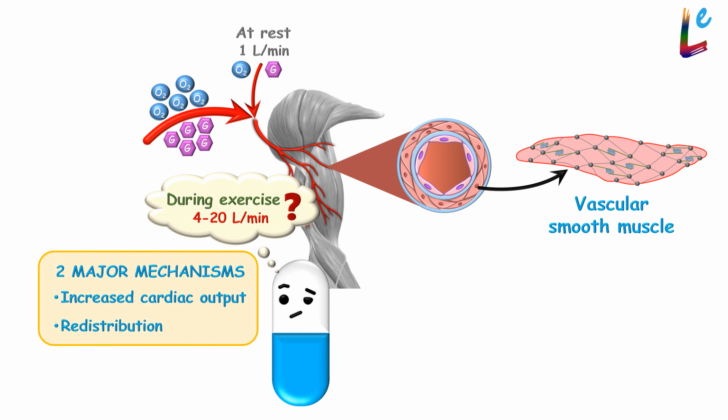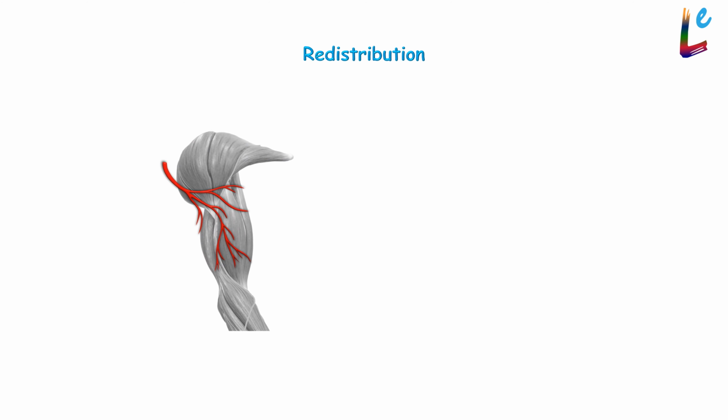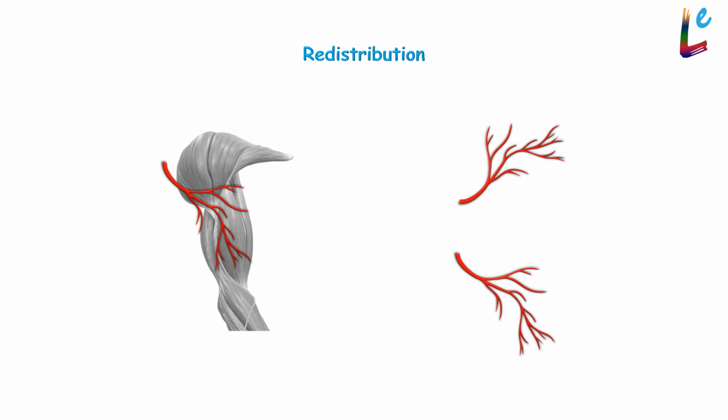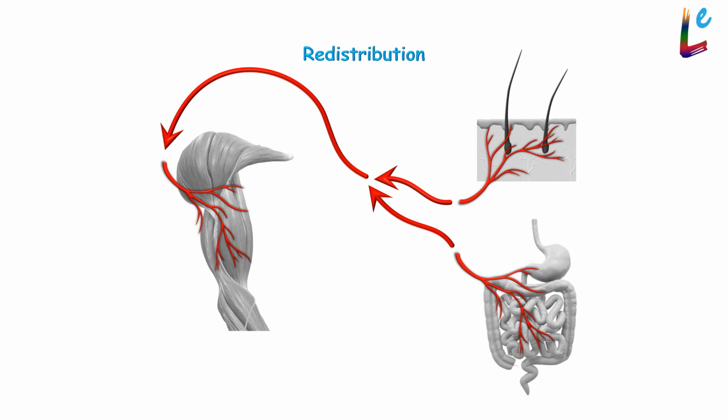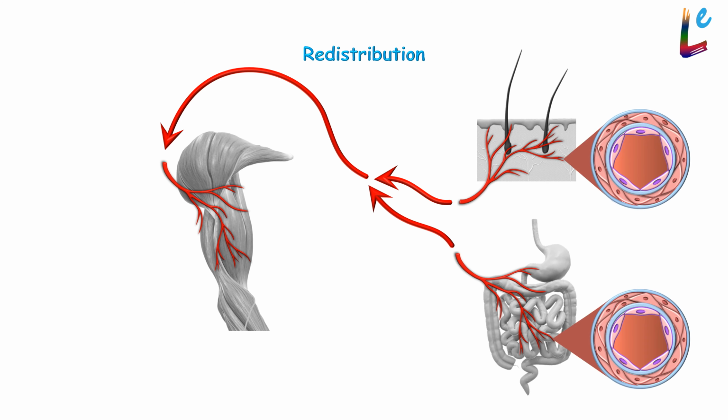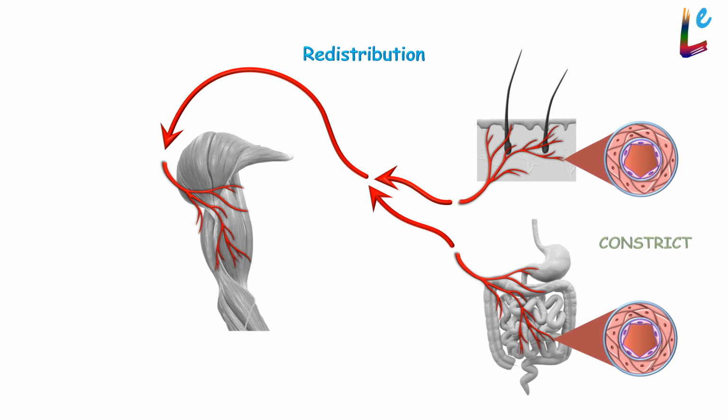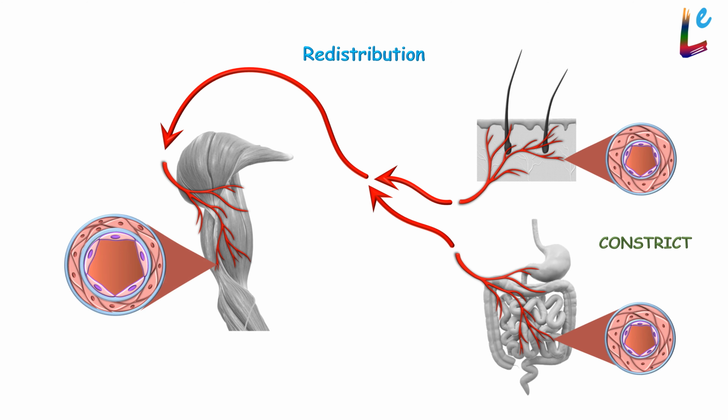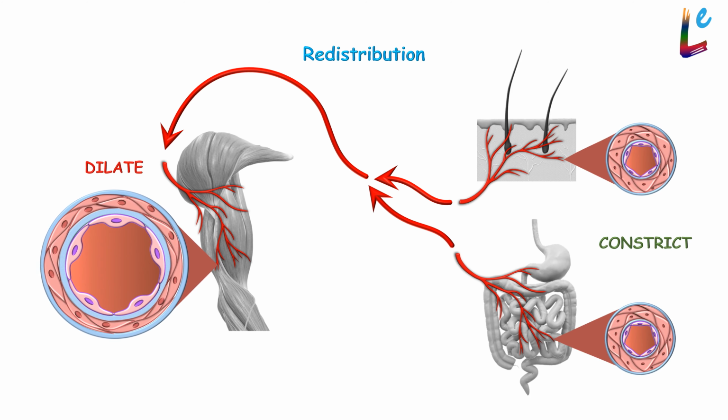An important mechanism is redistribution. That is, temporarily redirecting blood from less active regions like gut and skin to the skeletal muscle. For this to happen, the arterioles supplying these regions must constrict, while those supplying the skeletal muscles must dilate. In other words, vascular smooth muscle in different regions must respond differently.